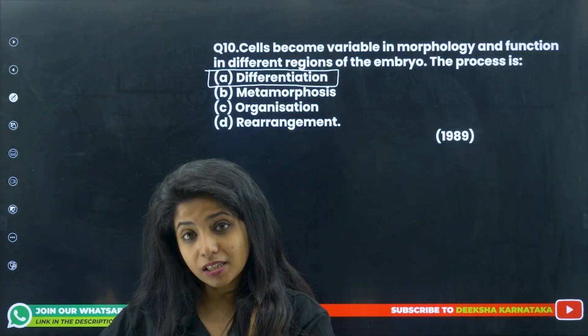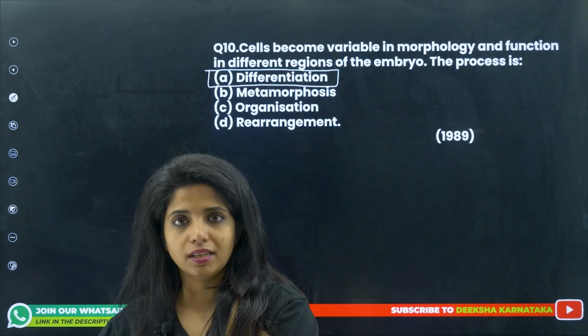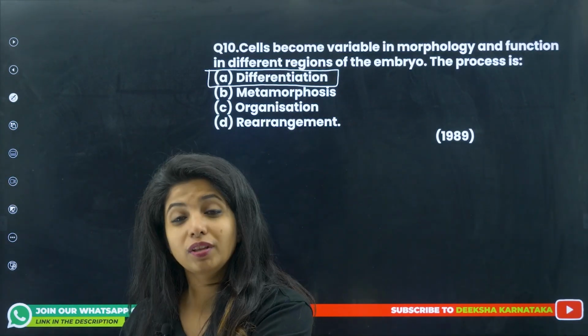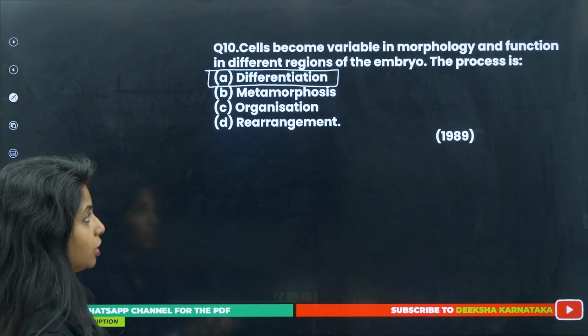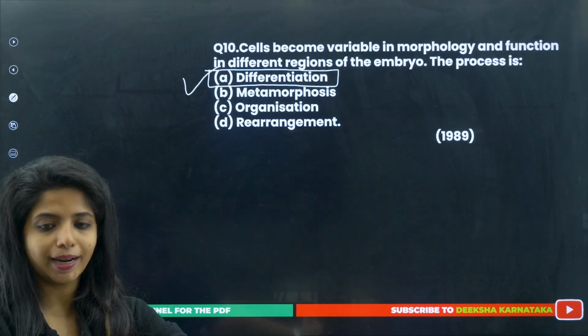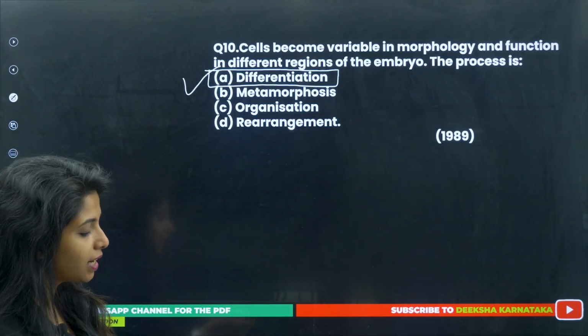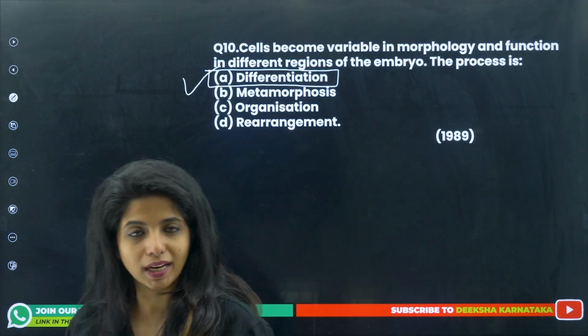It is the function to carry hemoglobin so that oxygen can be carried very easily. For doing this particular function, it has to change its morphology. This is why we say the process is known as differentiation. It came in the year 1989, and this particular statement is given in your NCERT textbook as well.